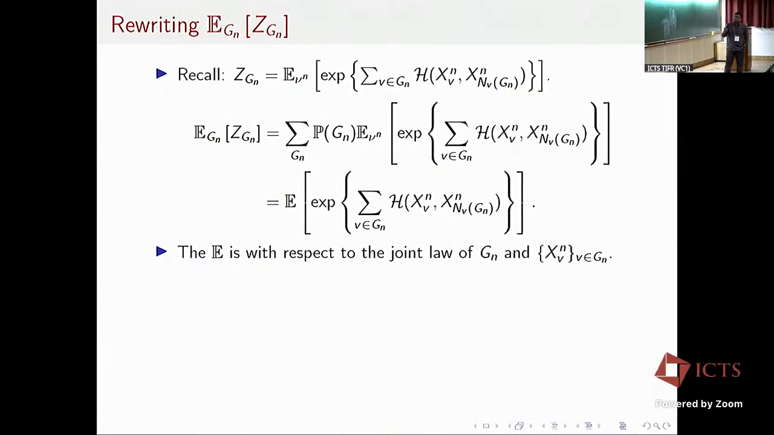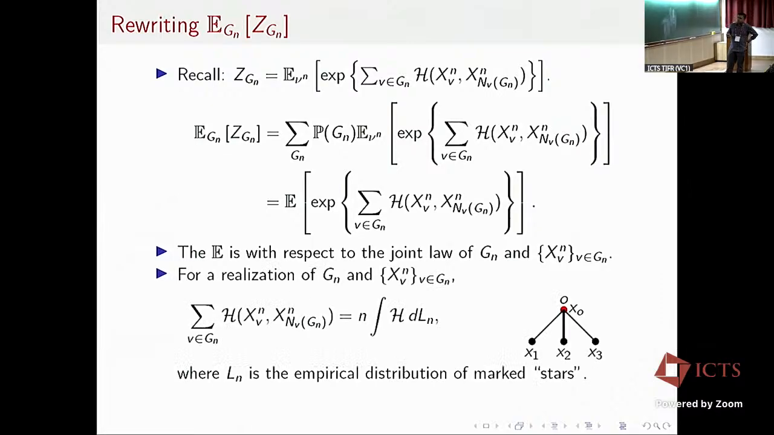Okay, so we can rewrite this annealed partition function. Recall that the partition function depends on the underlying graph, and it's given by the expectation with respect to the product measure of e to the sum of the Hamiltonians. So I can rewrite this. When I take the expectation with respect to Gn, I get essentially the expectation with respect to the joint distribution of the graph and the vertex marks, where the graph comes from some suitable random graph family, and the vertex marks are independent and also independent of the underlying graph.